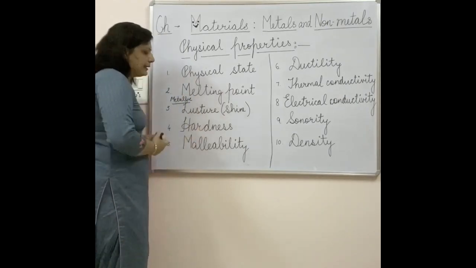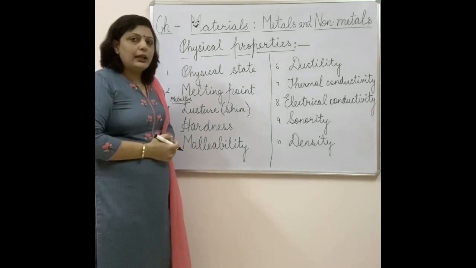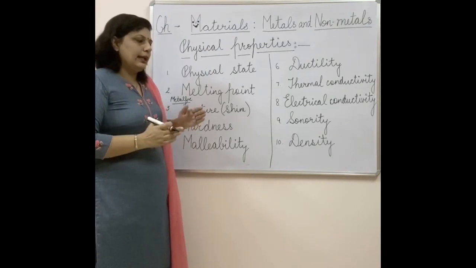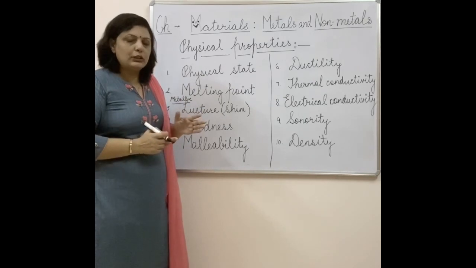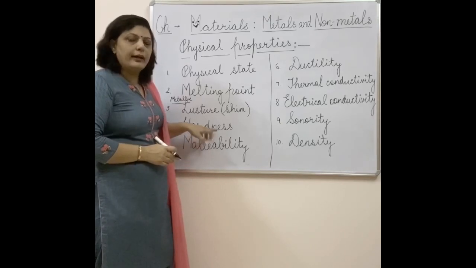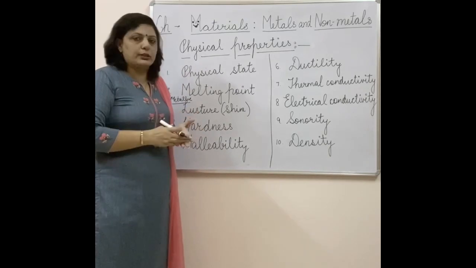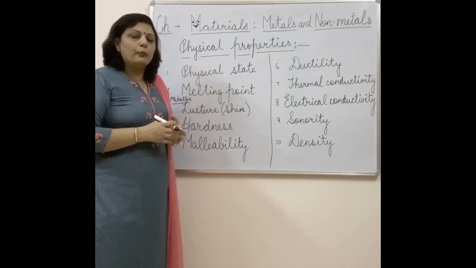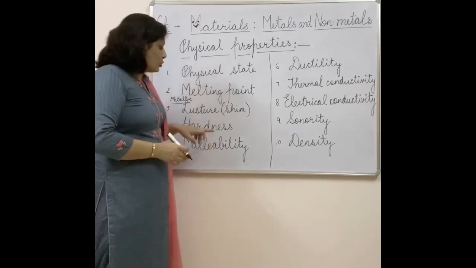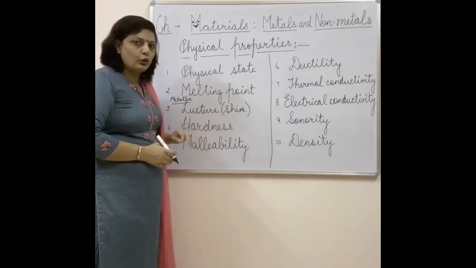The next property is hardness. Hardness means whether a substance has the ability to break on being hammered with something, or it can be easily broken down into pieces, or it will remain as such. Most of the metals are hard, and hardness is also because of the compact nature of the bonds present between the atoms. The more tightly the atoms are packed, the more difficult it is to break them into pieces. So hardness is another property on the basis of which we differentiate between metals and non-metals.